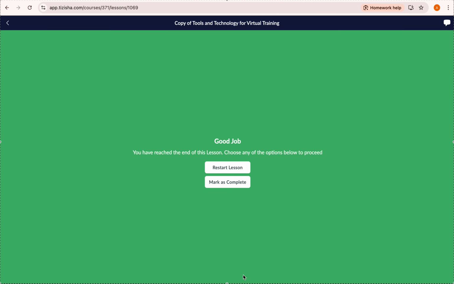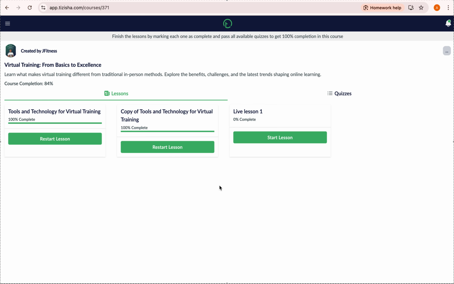Once I get to the very last one, this one doesn't have a quiz. In the event that a lesson doesn't have a quiz, always make sure to click on mark as complete. I'll click on mark as complete here. And now after the second lesson, you see the third one has been unlocked. This is a live lesson that was recorded.